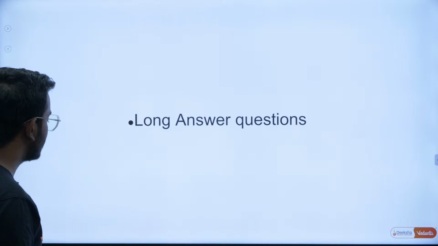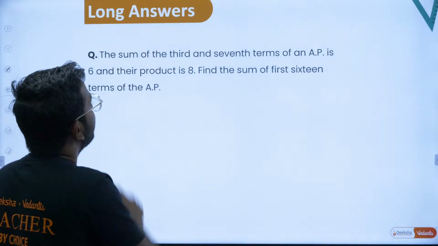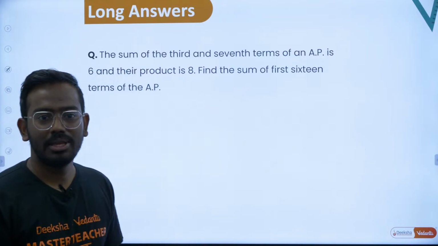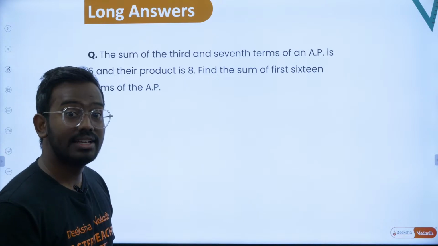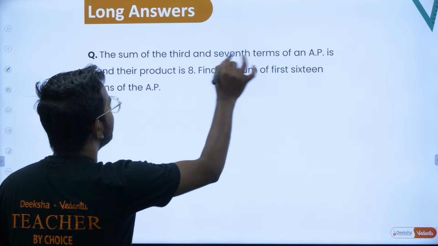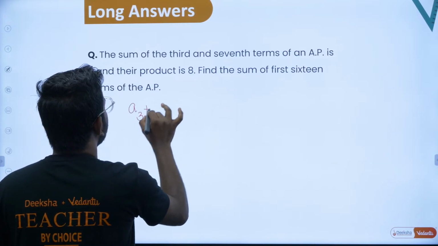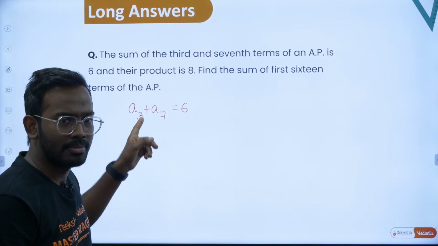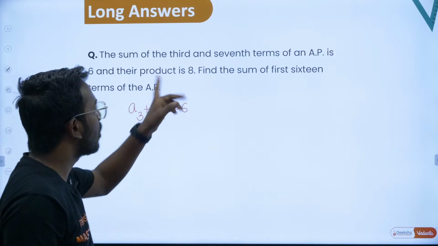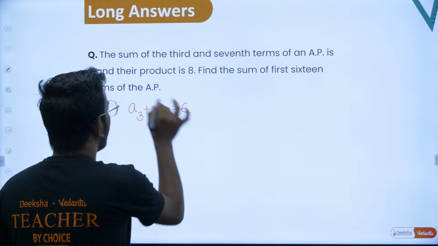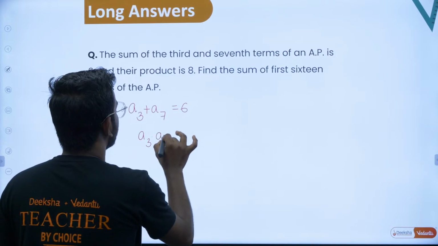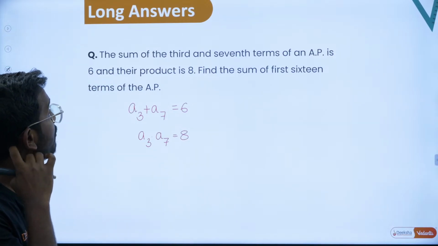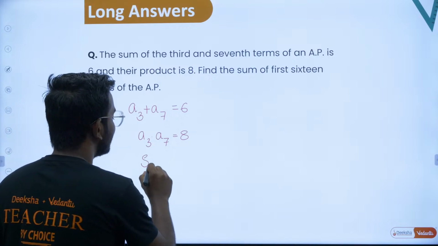First question is, the sum of the third and the seventh term of an AP is 6 and their product is 8. What do you mean by the sum of third and seventh term? Third term plus seventh term is 6. And their product is 8, that is third term into seventh term is equal to 8. Now find the sum of first 16 terms.